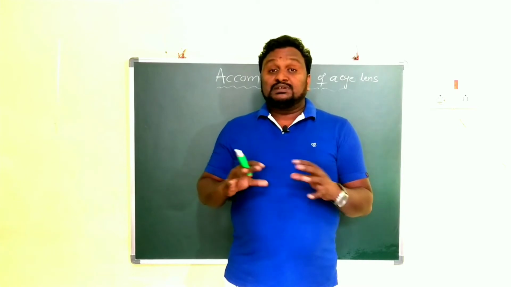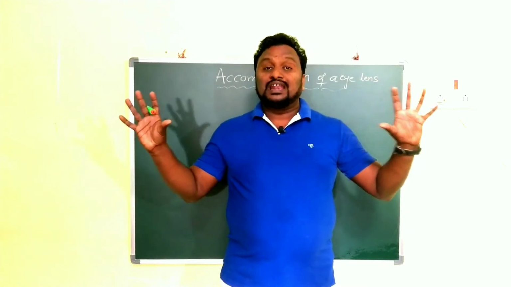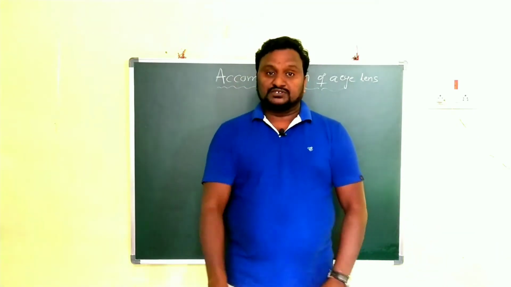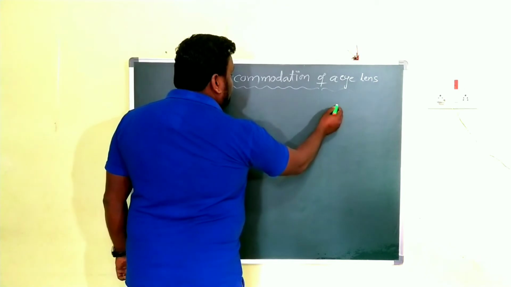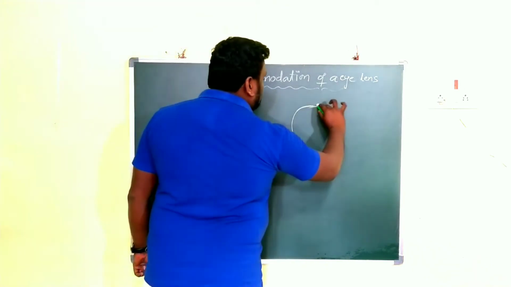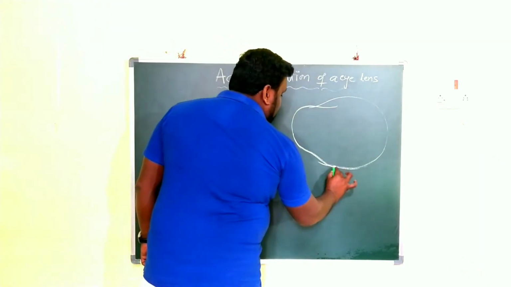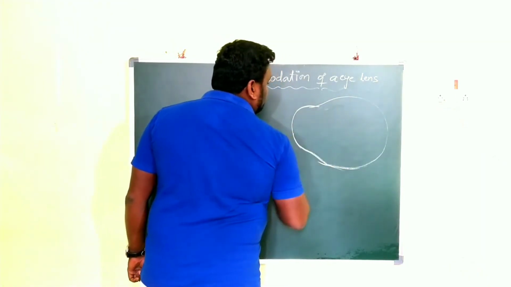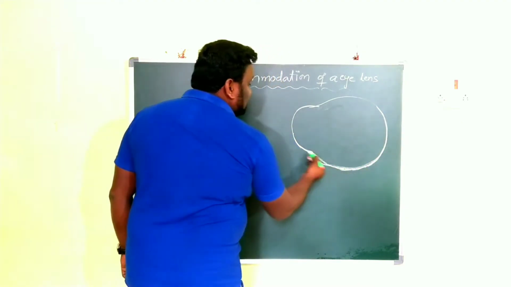What is meant by accommodation? It is the ability of the eye lens to change its focal length. Generally, this is the structure of the eye, and this is the retina.